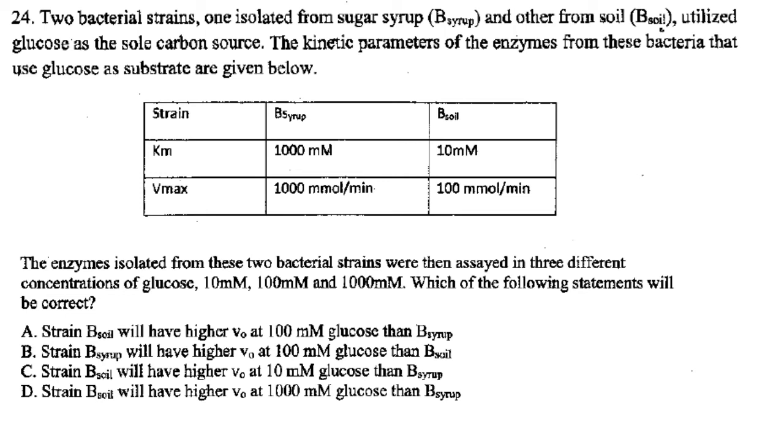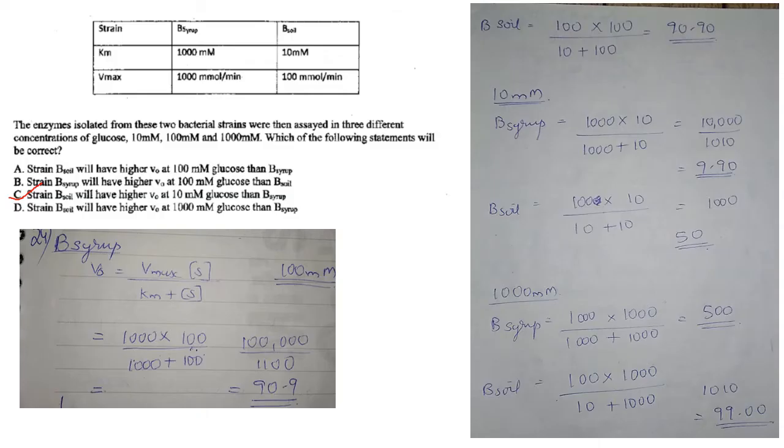So in total, what you have to do is find out the V0 value at different substrate concentrations. So here I have carried over the graph as well as the table and the options, and I have put the photographs for the calculation. So the first case is B syrup.